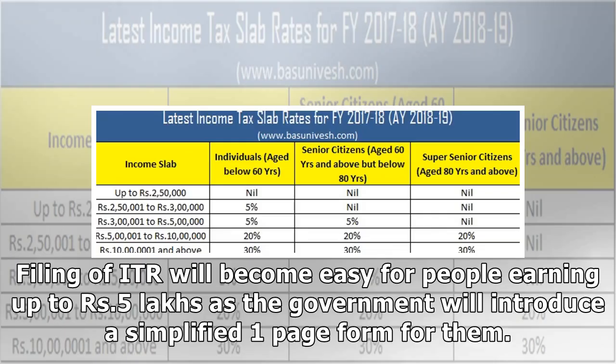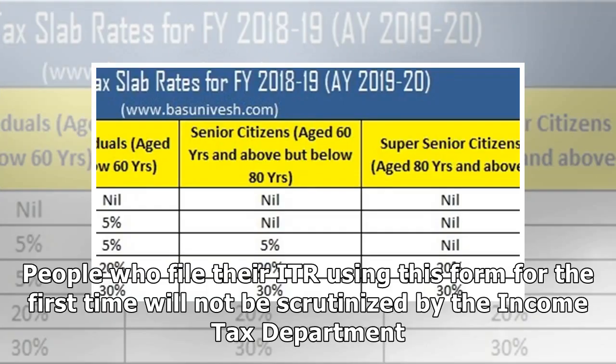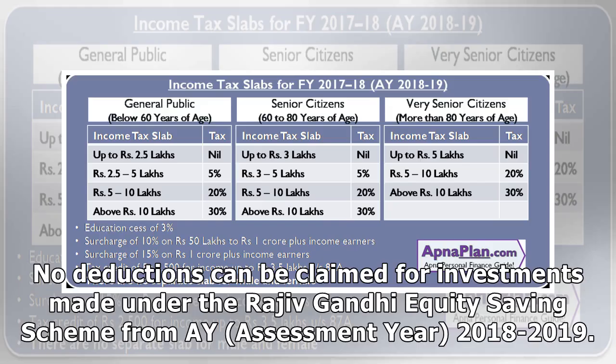Filing of ITR will become easy for people earning up to 5 lakh rupees as the government will introduce a simplified one-page form for them. People who file their ITR using this form for the first time will not be scrutinized by the Income Tax Department. No deductions can be claimed for investments